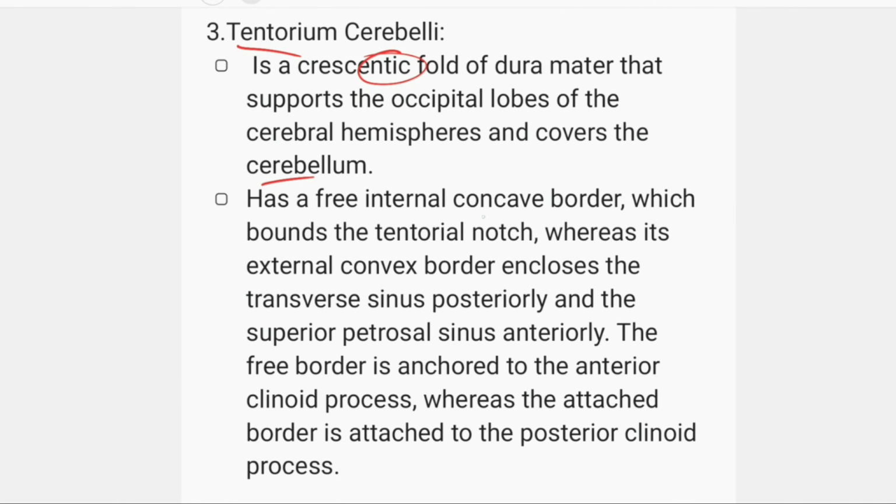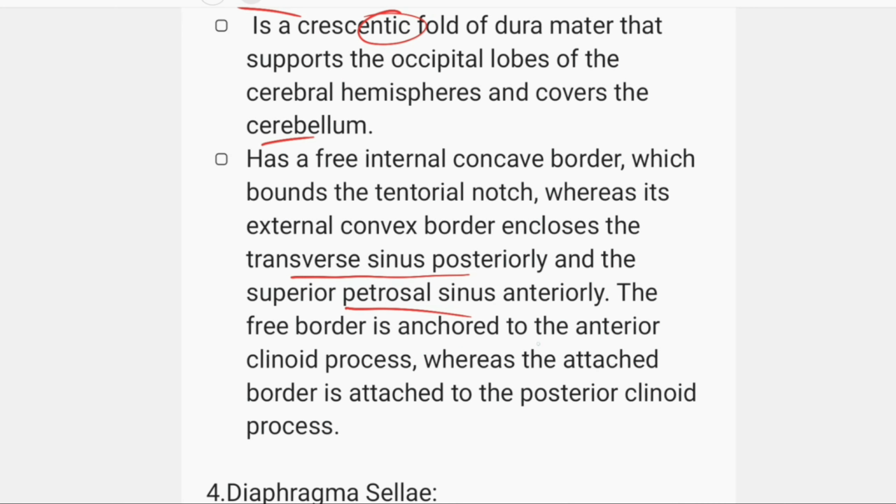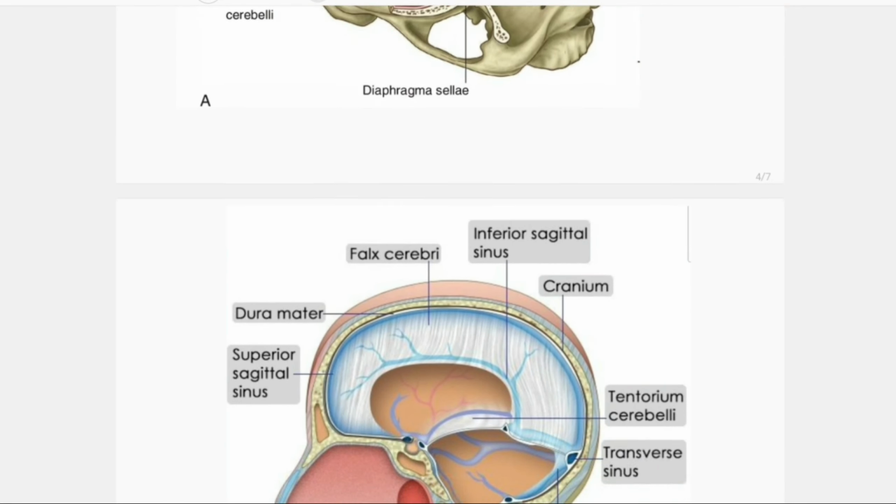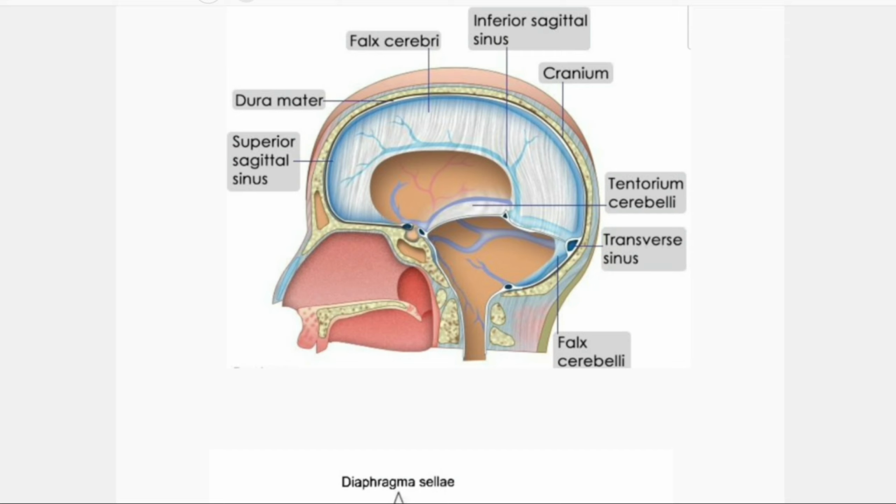The tentorium cerebelli has a free internal concave border which bounds the tentorial notch, whereas its external convex border encloses the transverse sinus posteriorly and the superior petrosal sinus anteriorly. The free border is anchored to the anterior clinoid process, whereas the attached border is attached to the posterior clinoid process. Both sinuses connect together and continue as the sigmoid sinus.